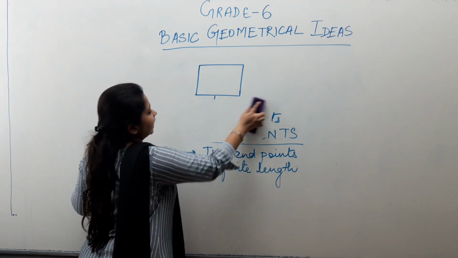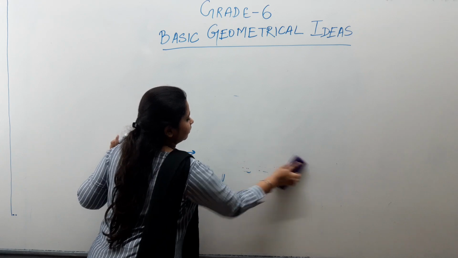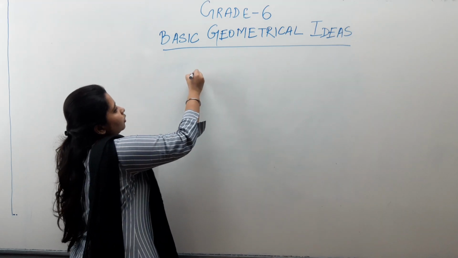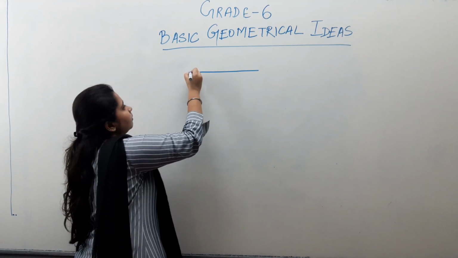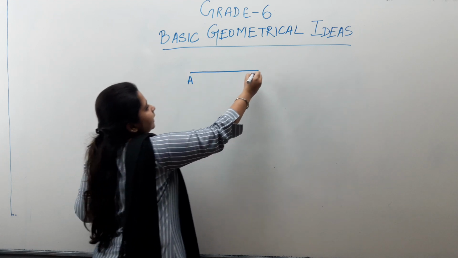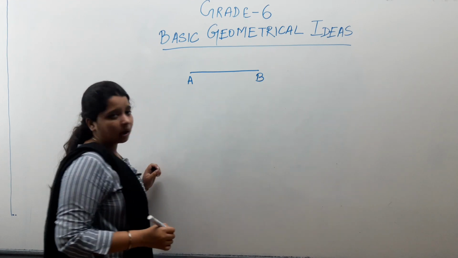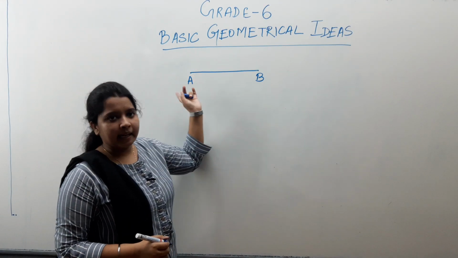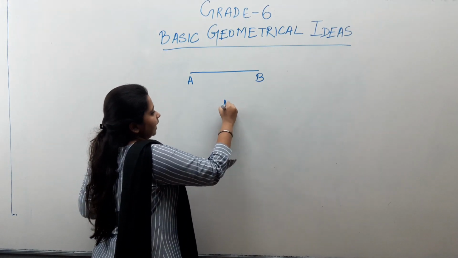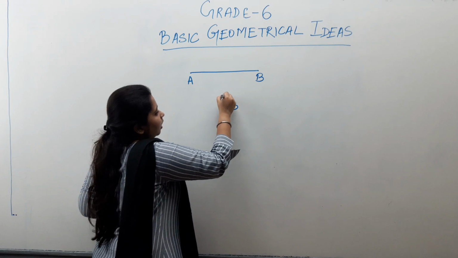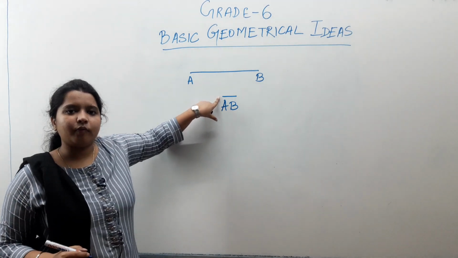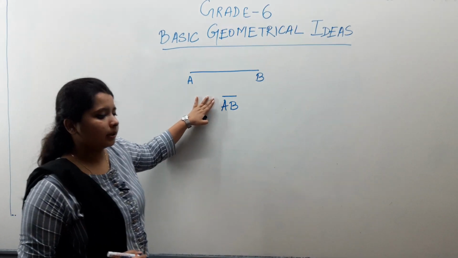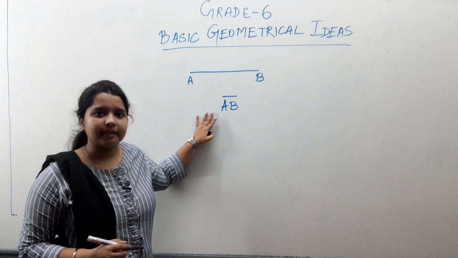How do we name the line segments? See, if we draw any line segment, we name its endpoints with capital letters of the alphabet. So I am using AB here. I have named its endpoints as A and B. So this line segment will be named as AB with a bar on it. This bar is the sign of a line segment. Like this we name a line segment.